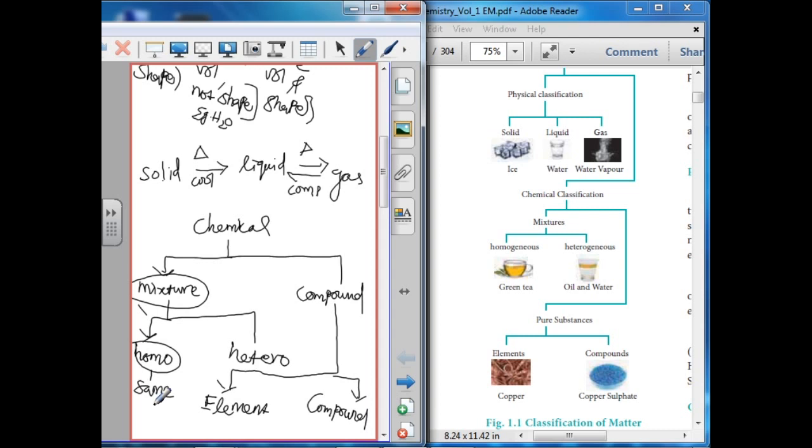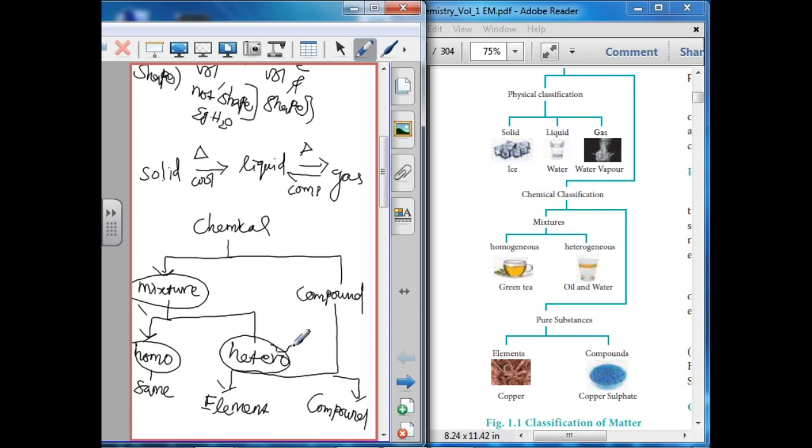Salt solution. Salt solution contains salt and water. So salt and water mix together to form a single layer. There is no separation between the solid salt and water. Then the last one is alloy. Alloy means a mixture of metals. Two or more metals are mixed together to form a single base. For example, stainless steel. The next one is heterogeneous.